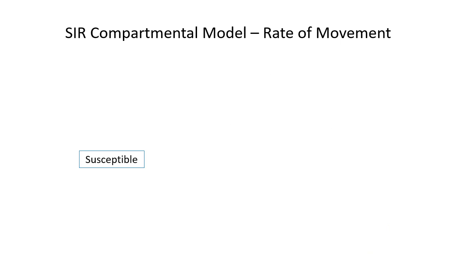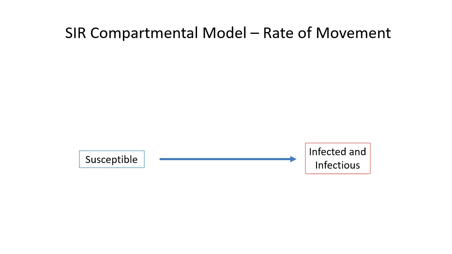As I mentioned previously, individuals move from one compartment to another at certain rates. The rate at which individuals move from the susceptible compartment to the infected and infectious compartment is called the force of infection. It is denoted by lambda.